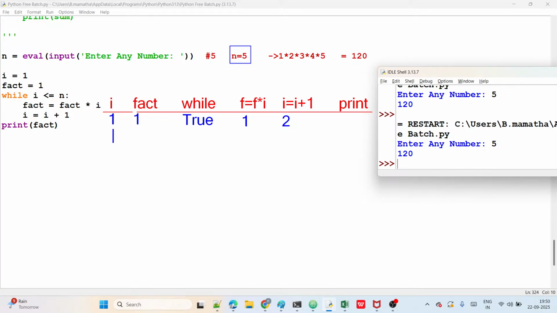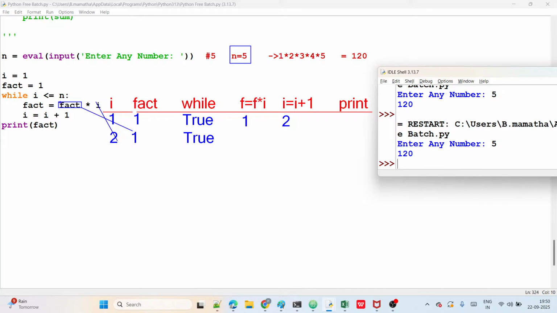Okay. Next, what is the I value now? I value 2, guys. At the end of the loop, I value 2, fact value 1. Those values will be taken by the next loop, which starts with them. So I value 2, fact value 1 only. Now the condition, true or false? Currently fact is 1. What is I?